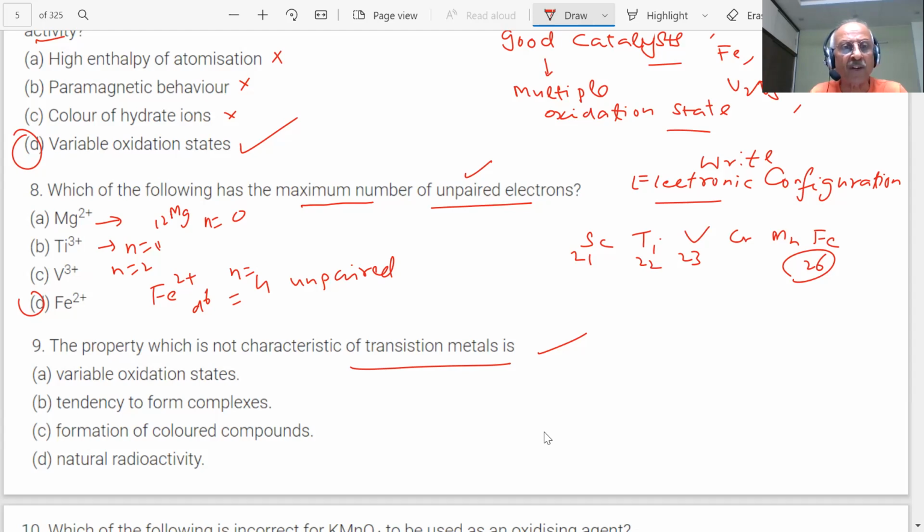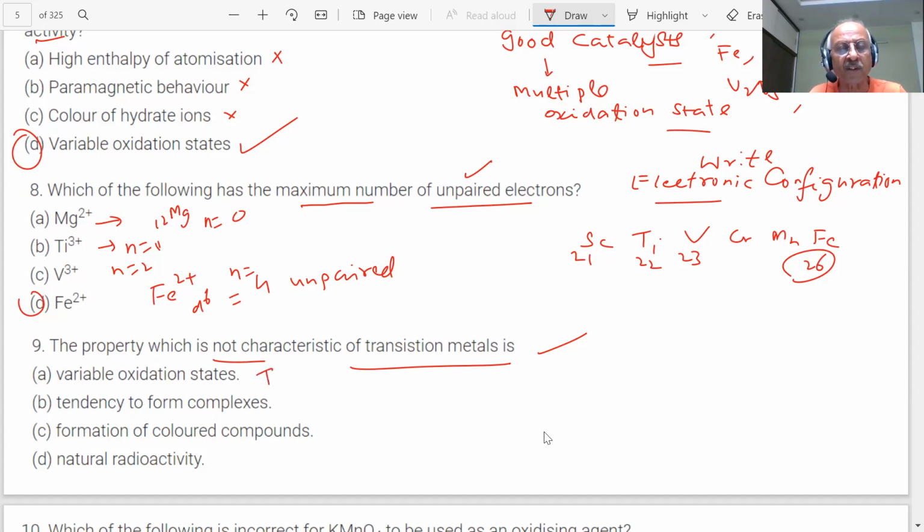Do the transition metals show variable oxidation state? Yes or no? Please repeat the question. The property which is not characteristic of transition metal. I'm saying now I have to read all the possible choices. Does the transition element show variable oxidation states? Yes or no? They do, sir. This is true.